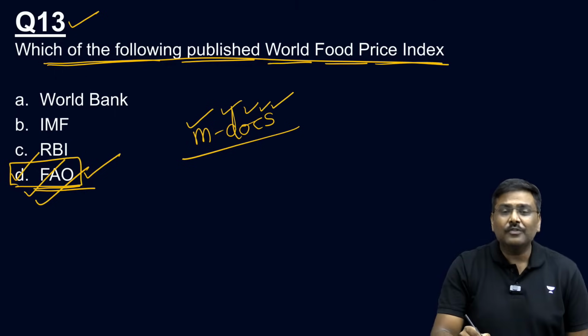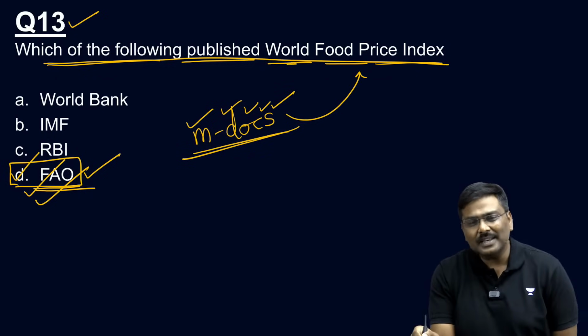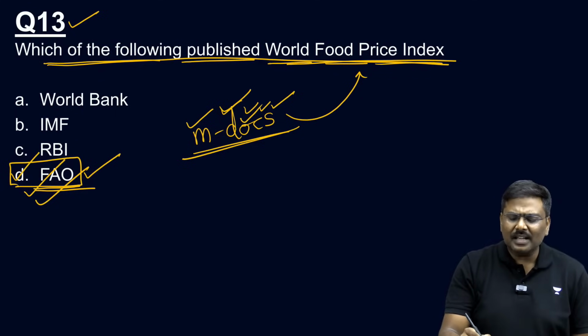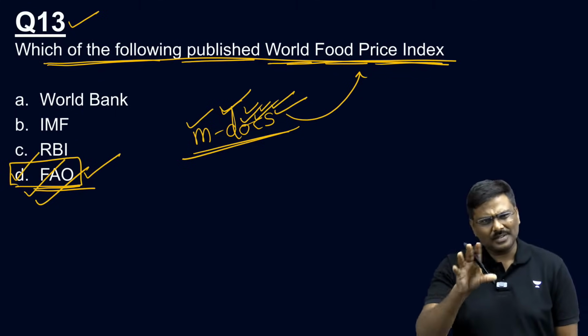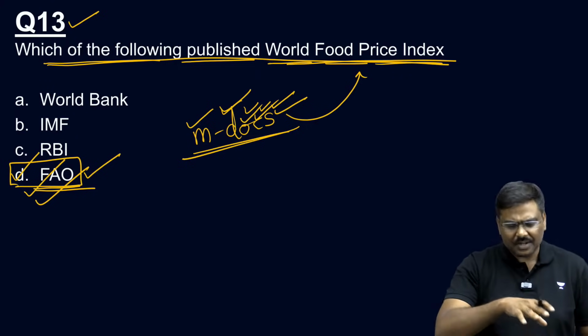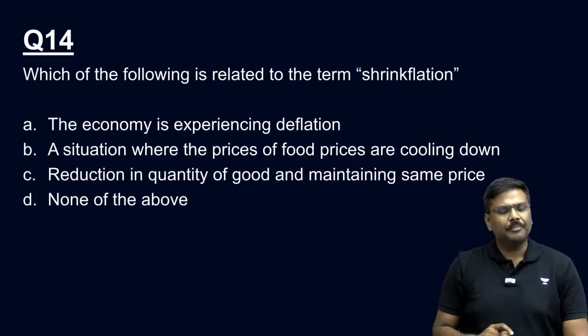MDocs, so these are the 5 groups of commodities present in measuring the World Food Price Index: meat, dairy products, oil seeds, cereals, as well as sugar. MDocs is the acronym that I generally use. This was there in the discussion, so please be very careful. Very straightforward question, nothing conceptual here.